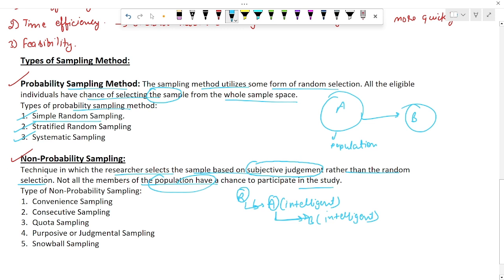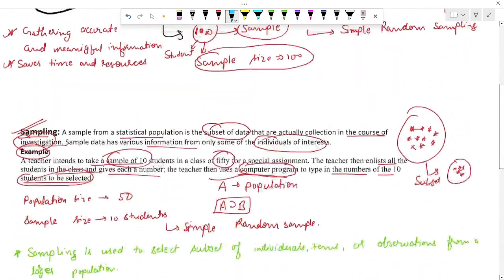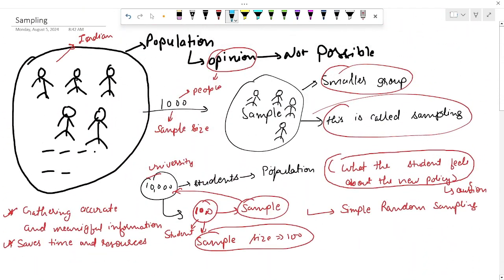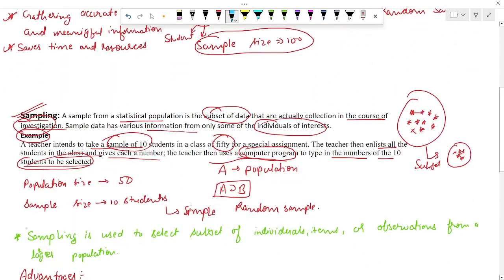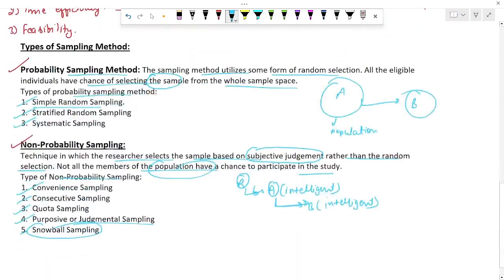There are five types of non-probability sampling: convenience sampling, consecutive sampling, quota sampling, purposive or judgmental sampling, and snowball sampling. These are the five types of non-probability sampling. We will discuss all of them one by one in the upcoming video. So this is the sampling method. I hope it is clear to you.